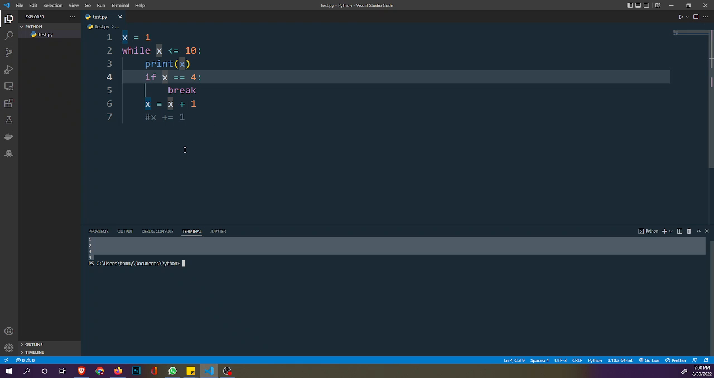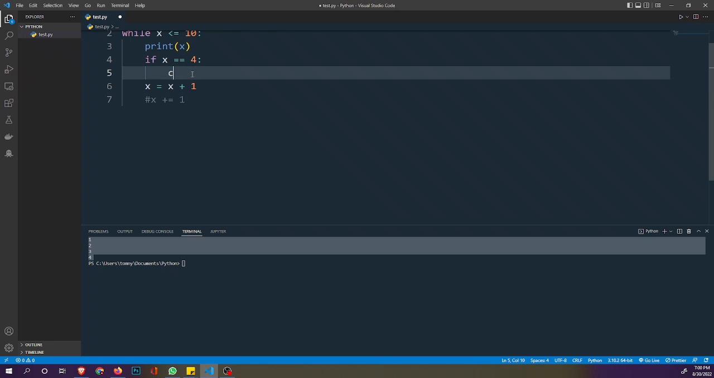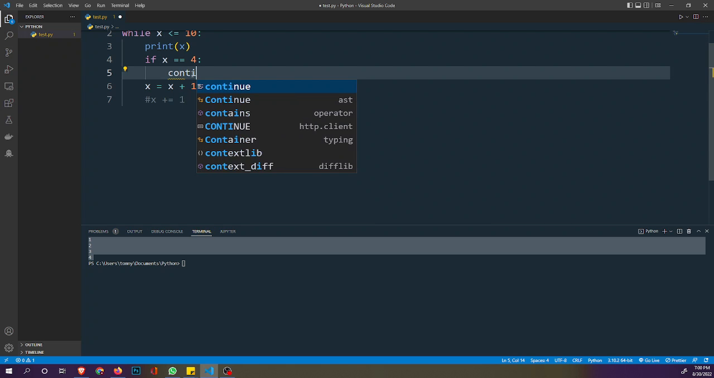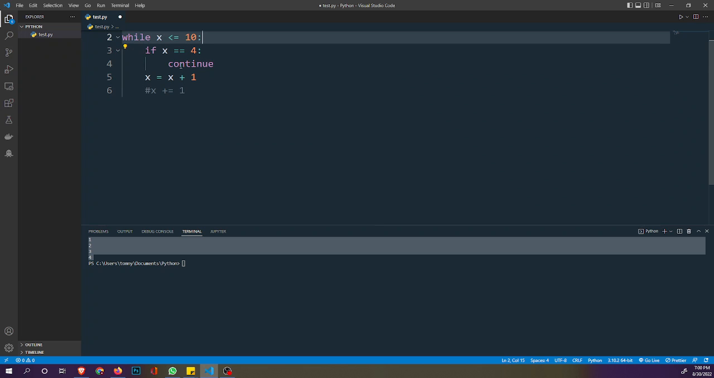Another thing you need to understand is the continue statement. With the continue statement, we can stop the iteration and then continue with the next. For instance, we can say if x is equal to 4, then continue. So we skip the value of 4 and then we continue. Now we come here, instead of break we say continue. But you understand that the print will not come here now, and also the increment will not be here.